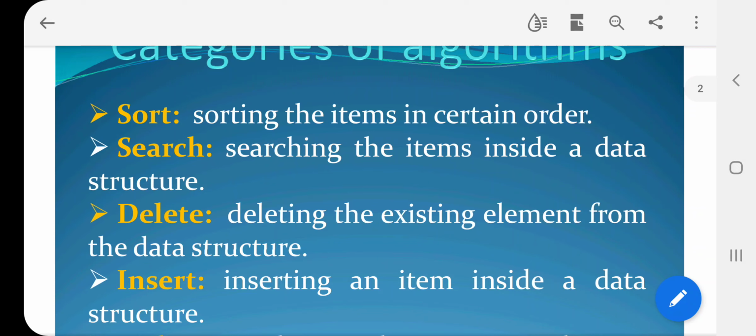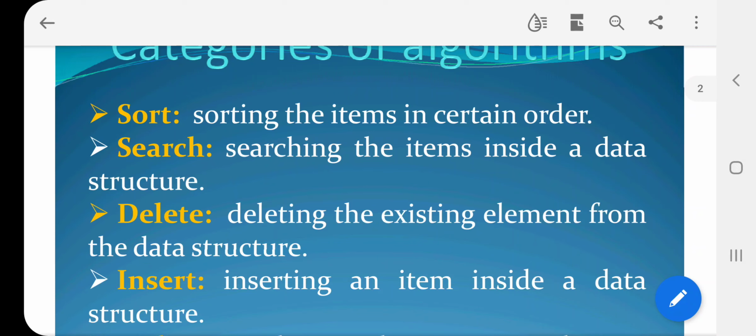We just want to search the name of a student from your class. For that, we are going to write an algorithm on how to search. It is very important. Searching is not applicable only for your class; it is a common thing. Searching a particular element from big data is very important. So we are going to write an algorithm for searching an element from a data structure.